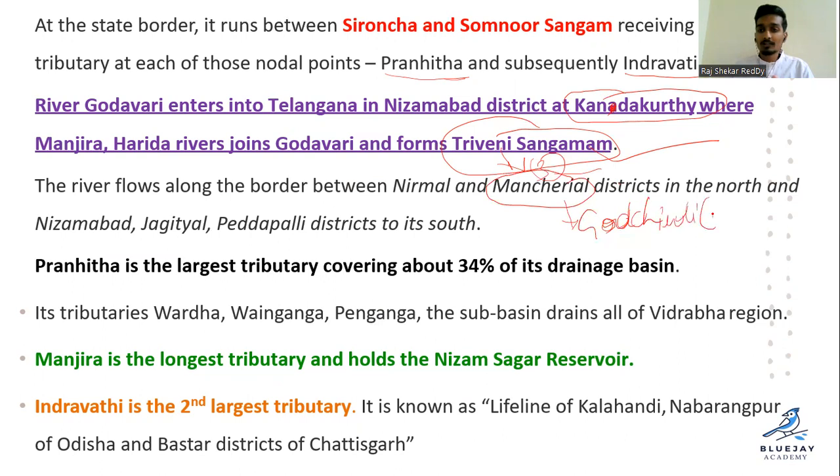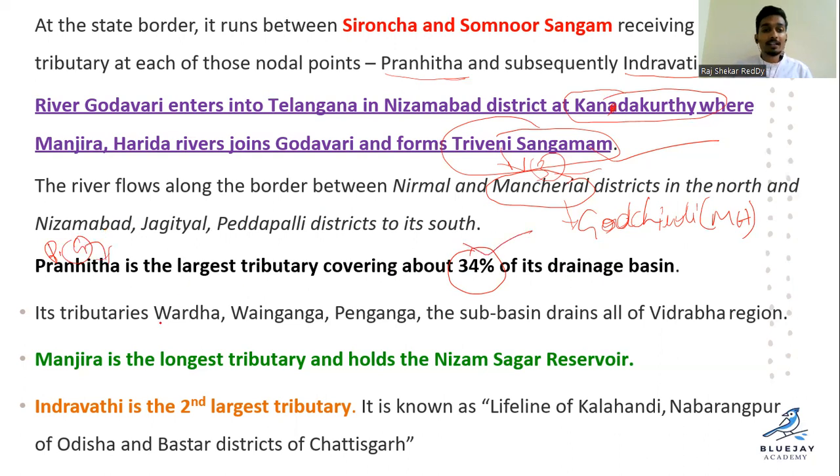Godichoroli of Maharashtra. It separates these two districts, standing as a state border. Clear? And Pranahita is the largest tributary, covering 34% of its drainage system. So for Godavari river, Pranahita is the largest tributary covering around 34%.